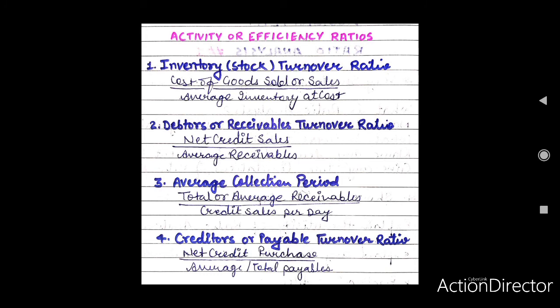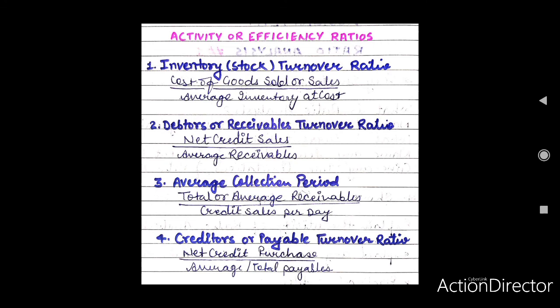If opening and closing balances of creditors are not known, the balance of creditors given may be taken to find out the ratio, but the amount of provision for discount on creditors will not be deducted from the amount of creditors. Its interpretation and significance.